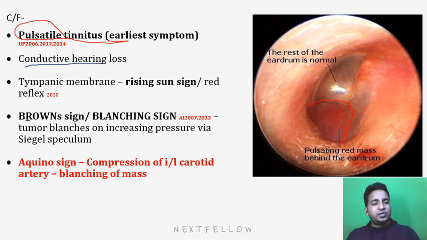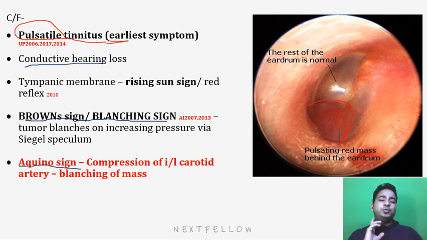Then there are other signs. One is known as the Brown sign or blanching sign. See how the sign can be precipitated or measured. If we use the Siegle speculum in the ear and provide pressure, because of this pressure, this reddishness will go away for some time. So this pressure by the Siegle speculum will lead to blanching of the tumor, which is known as Brown sign or the blanching sign. It is one of the confirmatory tests for the glomus tumor. There is another sign which is known as Aquino sign.